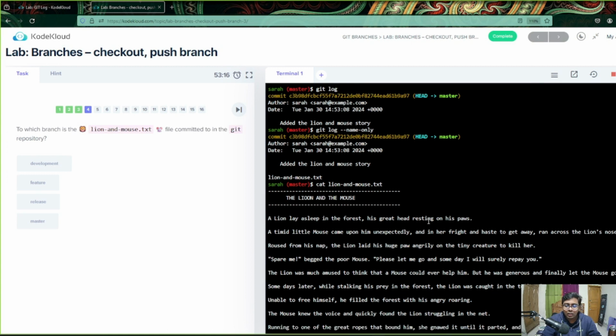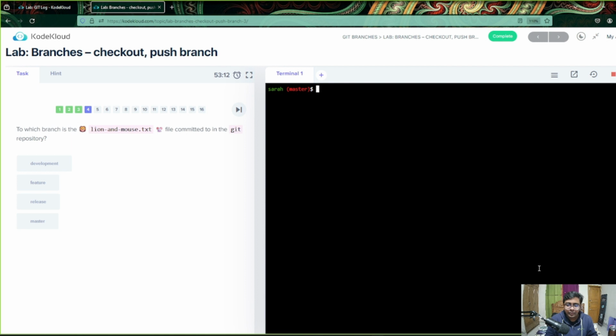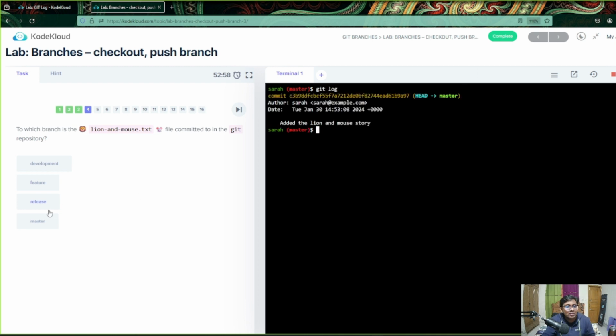So here, let me just clear this whole bar. Okay, done. To which branch is the lion text file committed in the git repository? Let me check the log again. So to confirm, you can see it is in the master branch. So in the master branch, there was a commit. Sarah decides to write a new story, the frogs and ox. Let's create and check out the new branch.